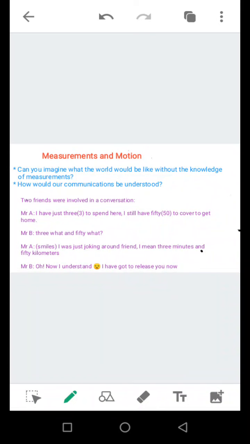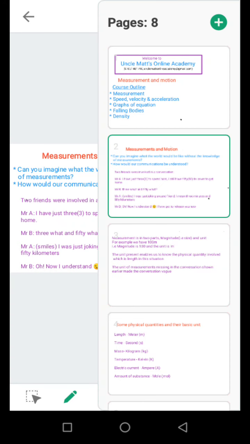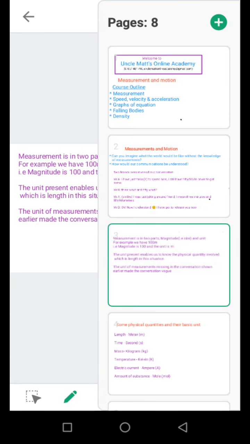We can see from that conversation that Mr. A was not clear enough with his measurements. That's why Mr. B couldn't get what his friend was saying. From the next slide, we'll talk more about the composition of a good measurement.